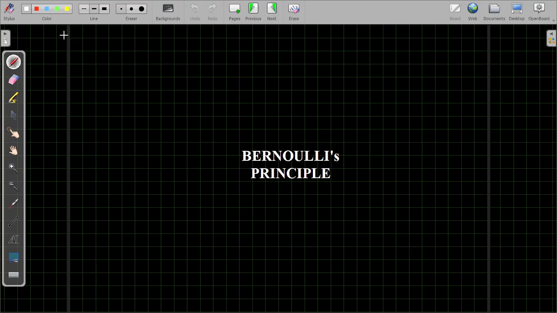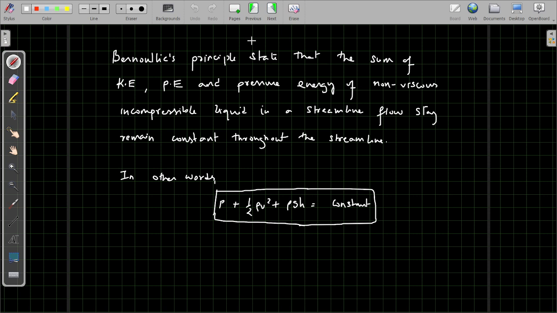Bernoulli's principle. From the equation of continuity we came to know that the mass of a fluid along its flow remains constant if there is no sink or source. This gives rise to a very important relation given by Bernoulli: for a fluid in streamline flow, the sum of kinetic energy, pressure energy and potential energy per unit mass will remain constant. But it is only applicable if the fluid is in streamline flow.